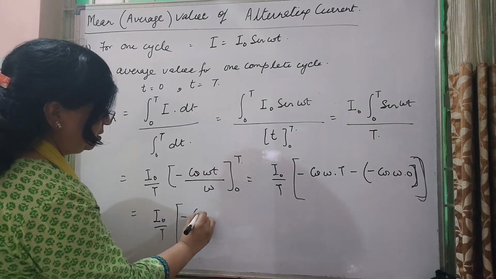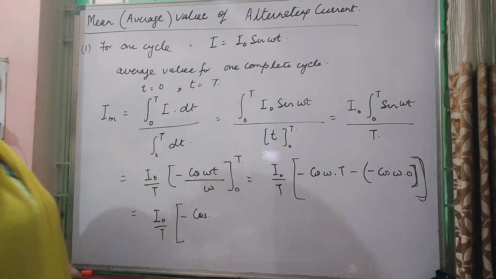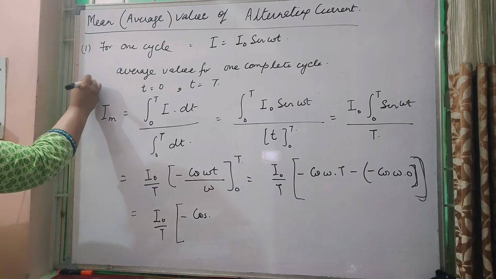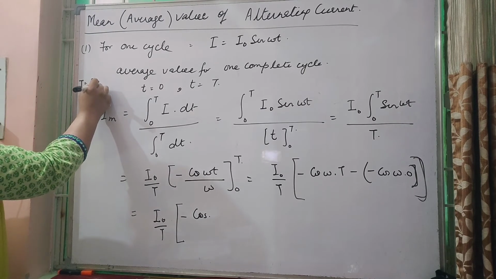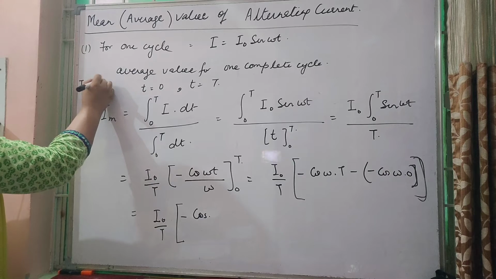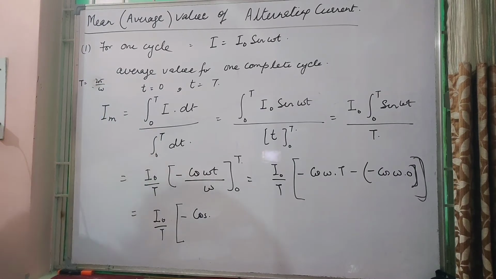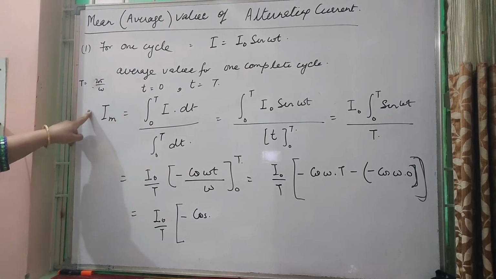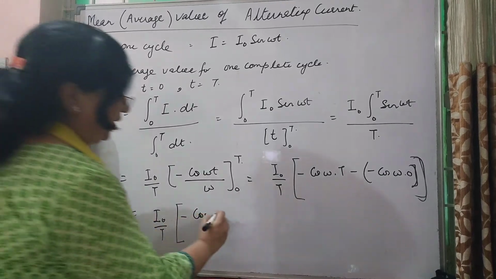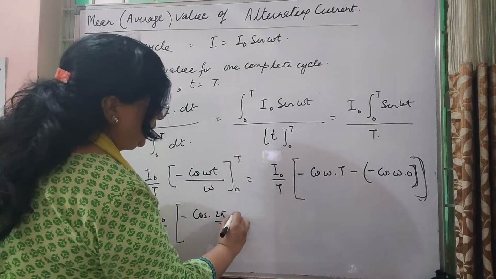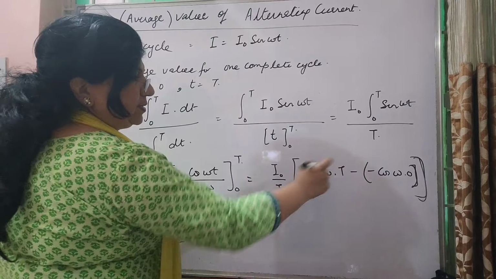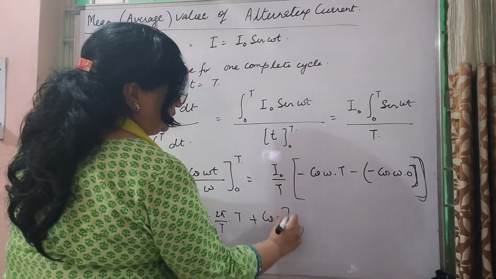Or you can say I naught upon T gives you minus cos. Now omega can be written as, you had seen that T is equal to 2 pi upon omega. This is how we had written. So omega can be written as 2 pi upon T. So omega को हमने लिख दिया 2 pi upon capital T into T minus, this will be plus cos 0.